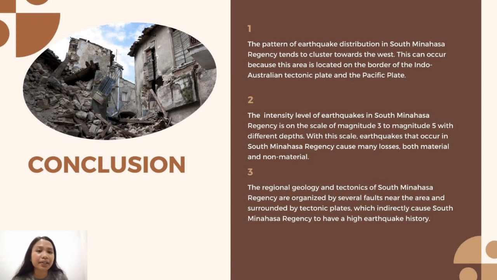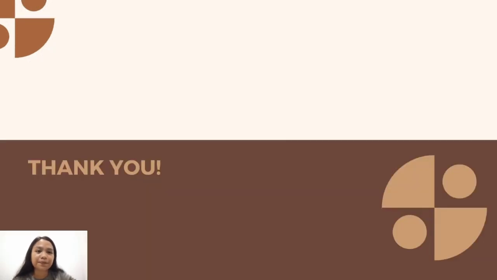And the implications of the earthquake disasters that occur in South Minahasa Regency are significant, requiring effective mitigation. One of the ways that can be done in disaster mitigation is to educate the community through mentoring and simulation conducted with the local community. In addition, simulation can also be carried out in school areas with the aim of training students in earthquake disaster preparedness. Thank you.